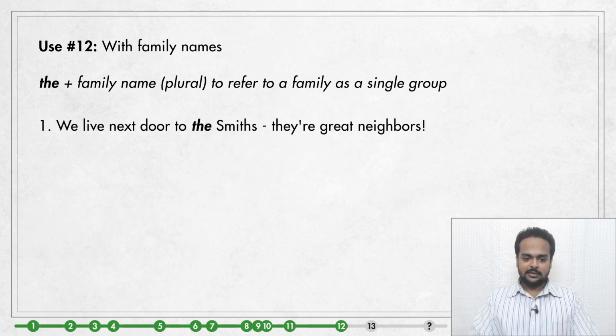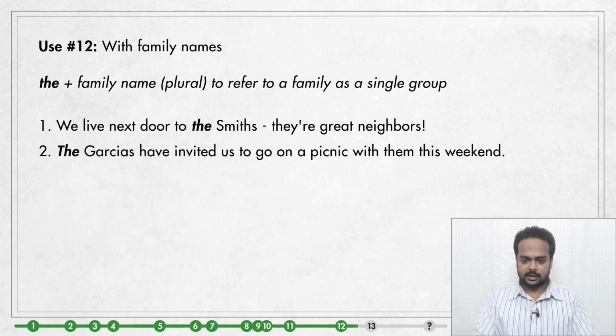For example, we live next door to the Smiths. They're great neighbors. This means the family name is Smith. They might have John Smith, Mary Smith, and so on in the family. But we make the family name plural to refer to the entire family. Here's another example. The Garcias have invited us to go on a picnic with them this weekend. Here, what's the family name? It's Garcia. When we make it plural, we say the Garcias.